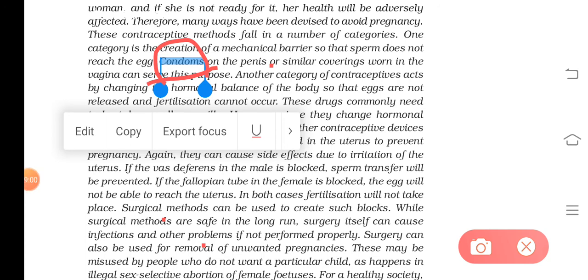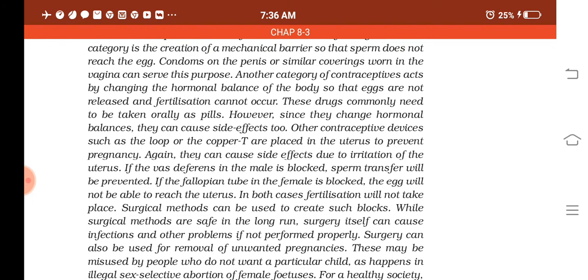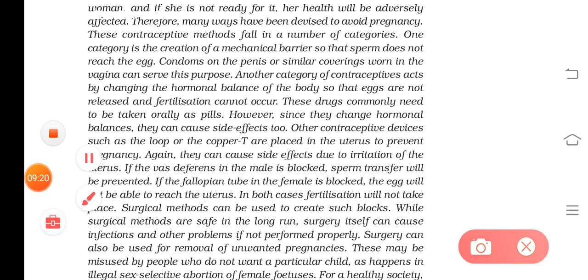Okay, then next is the chemical methods. So the chemical methods include using certain kinds of pills which change the hormonal balance of the body, so that the eggs will not be released, or ovulation will not take place, and thereby no fertilization takes place. Understood? So usually these are taken as pills or tablets, and as this changes the hormonal balance of the body, there can be side effects also. Side effects may be there in these conditions.